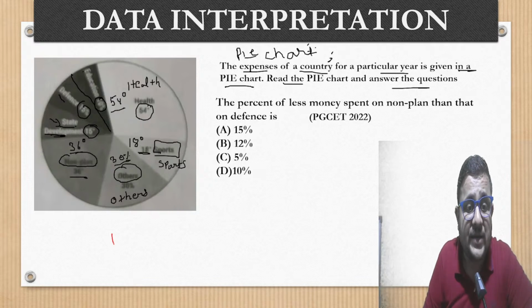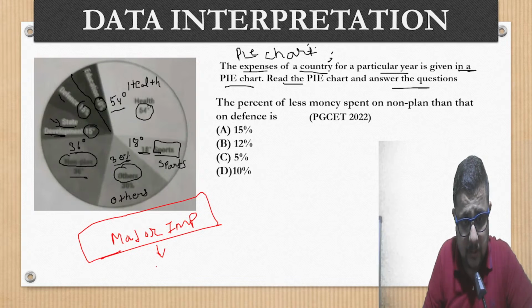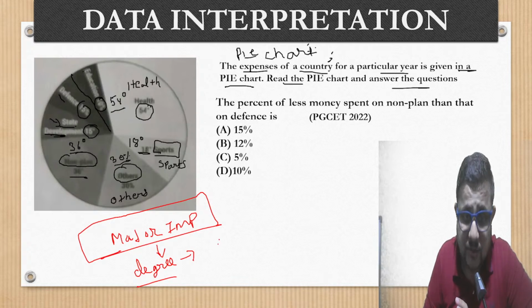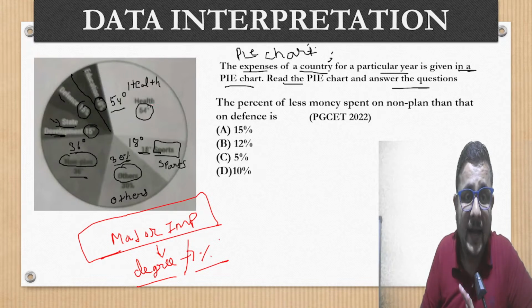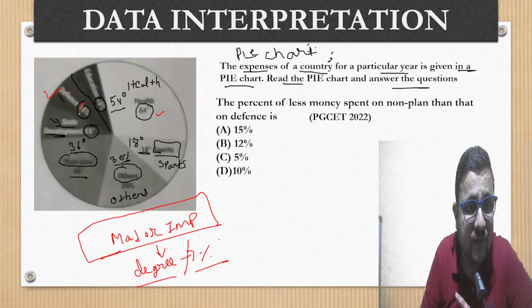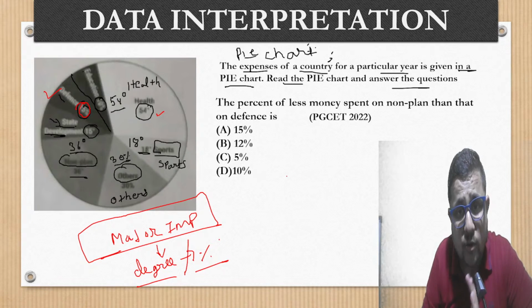But the major important part is, some of the sections are given in degrees, means angular, with angles, and some are given in percentage, right? Like health is given 54 degree, not in percentage, but if you look out defense, 15% is there. Clear? 15% is there. So I hope now you have better understanding.